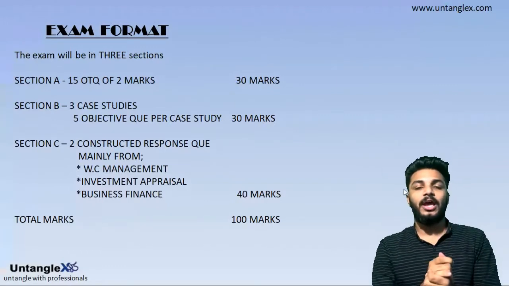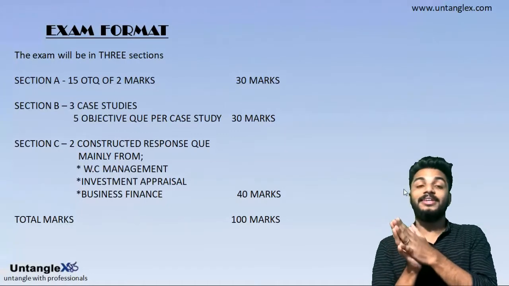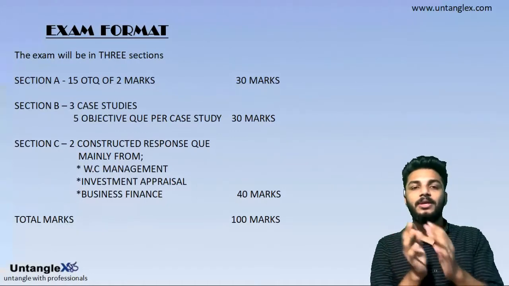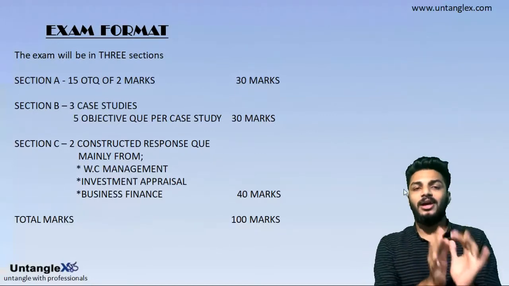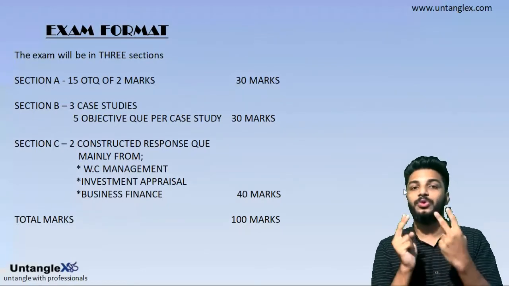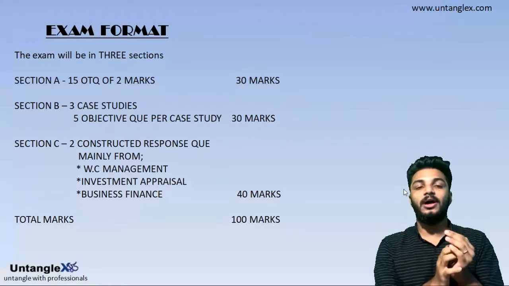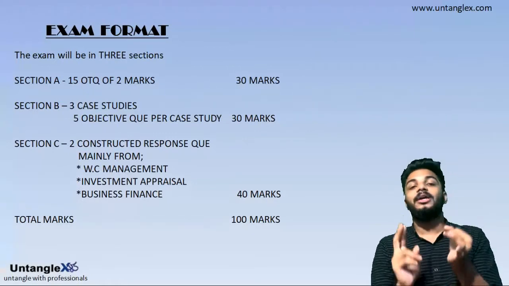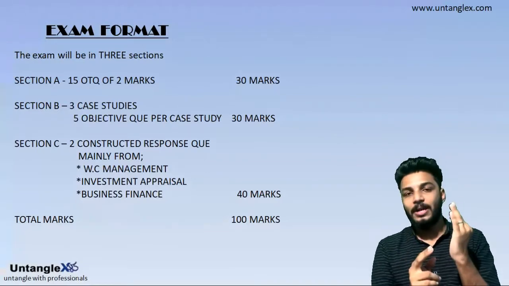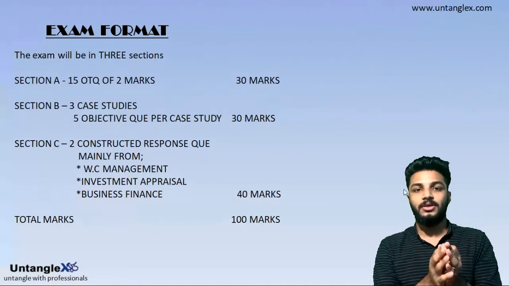In section B you have 3 case studies, and each case study has 5 questions, each comprising 2 marks. So section B also has 30 marks. And in the last section, section C, we will have 2 constructed response questions of 20 marks. The main areas from which questions are asked are working capital management, investment appraisal, and business finance. So in these 3 chapters, usually the questions come in section C, the constructed response questions.